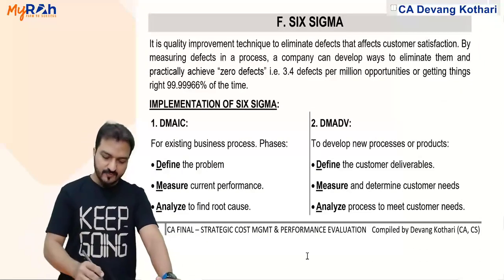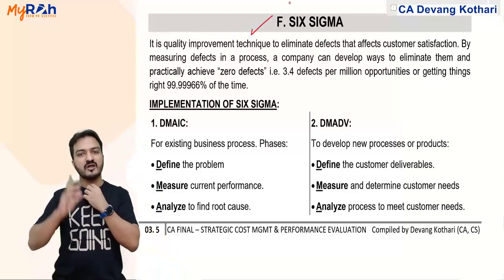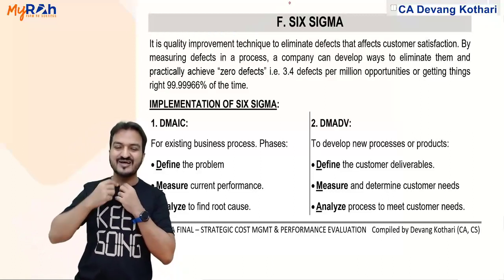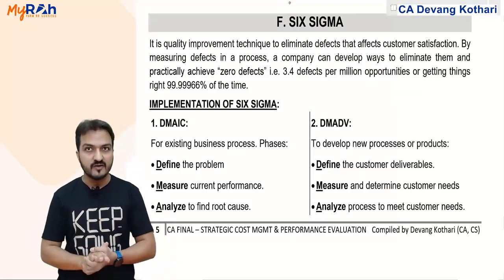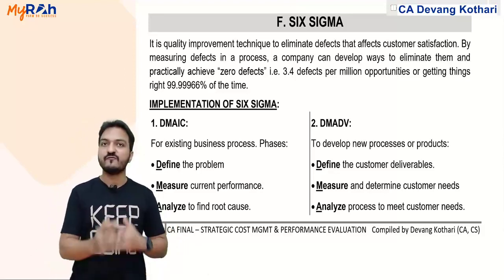But yeah, next topic, very famous topic, Six Sigma. Six Sigma you might have learned since your IPCC level, your strategic management subject in your intermediate level. We'll read that again. Six Sigma is again a method of waste reduction.